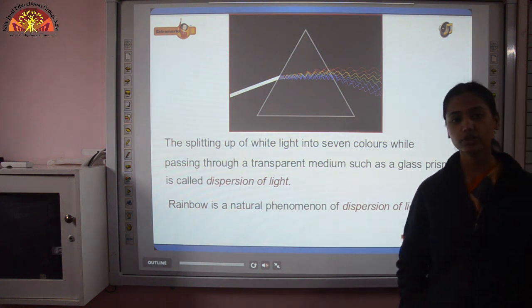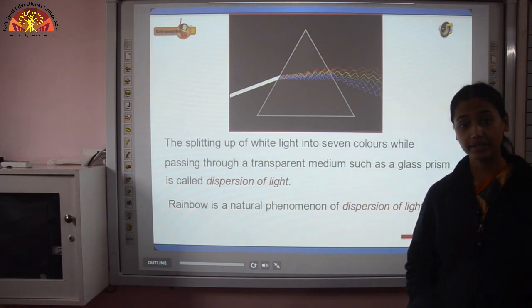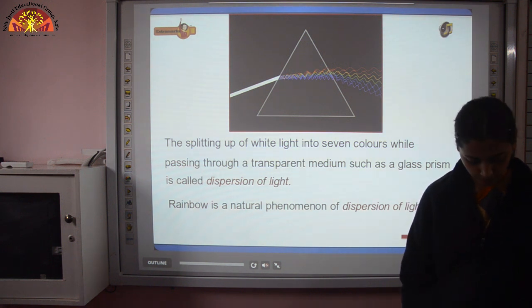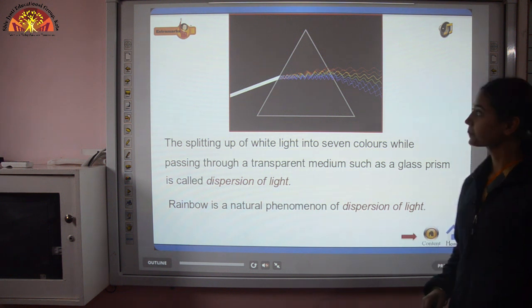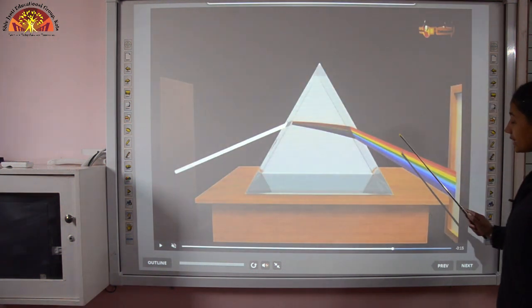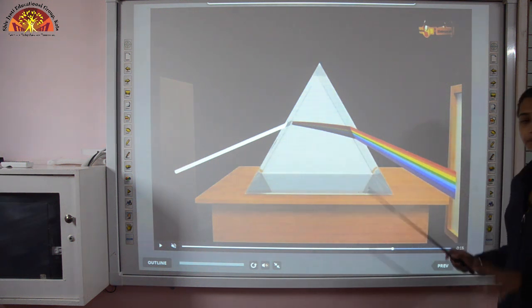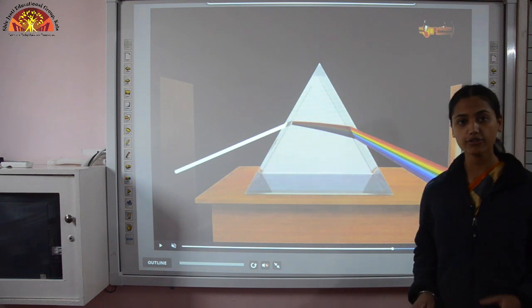And in nature, where do we see this phenomenon? The rainbow. Rainbow is a natural phenomenon, and the sunlight scatters through the water droplets which are present in the atmosphere. And the band of 7 colors which we obtain on the screen is known as spectrum. So this is dispersion of light or scattering of light.